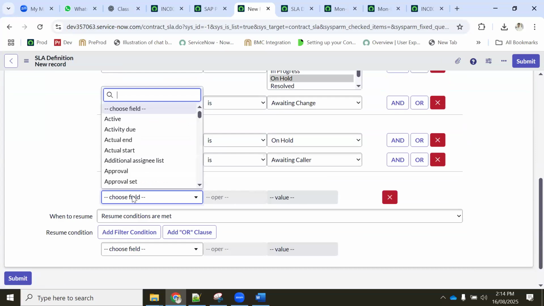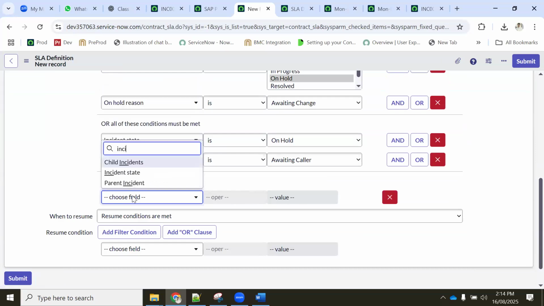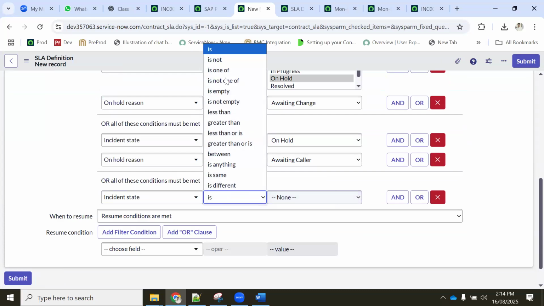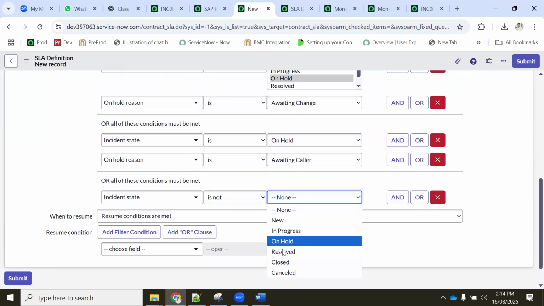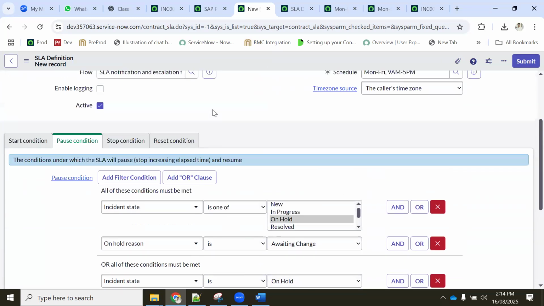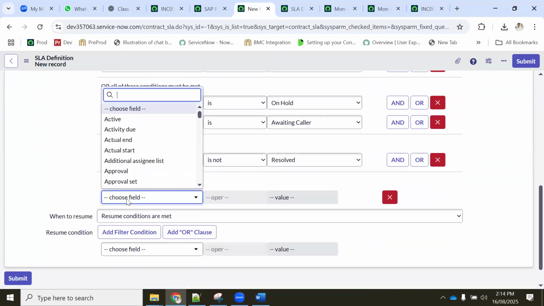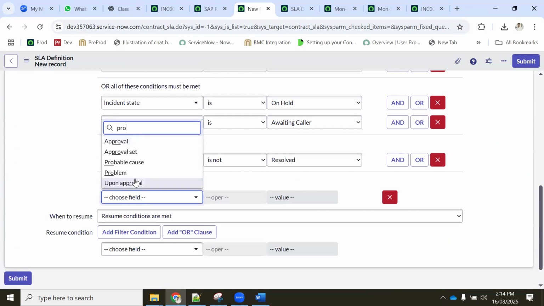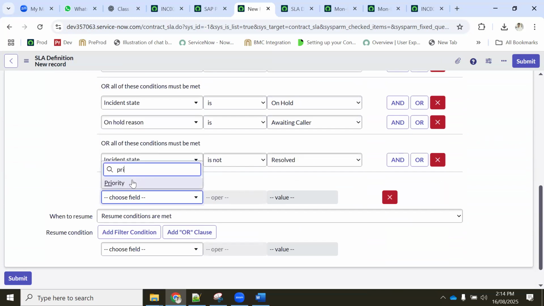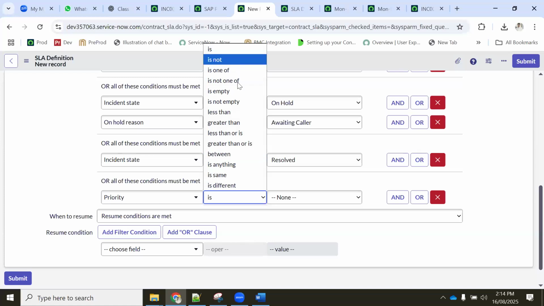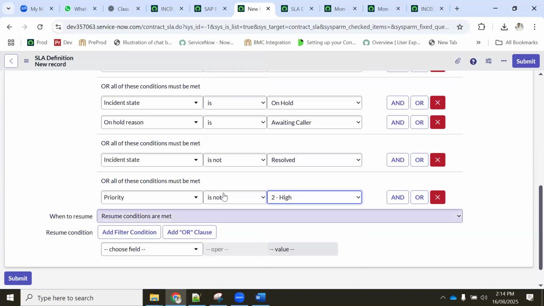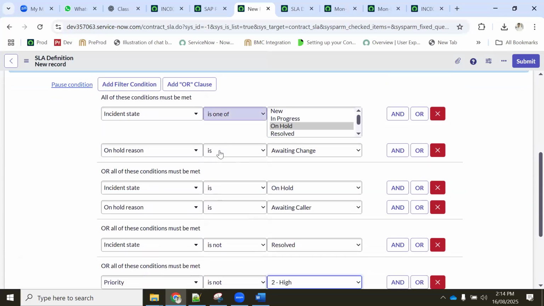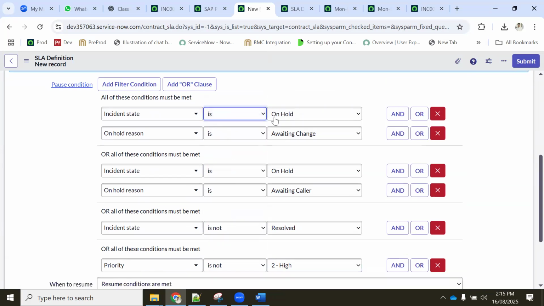So first one is incident state is not resolved. Now one more condition I have to add, or priority. I hope you guys are understanding why I'm configuring this. Is not. So always in the pause condition is not, this one only is one of. Okay, or is on hold. Let's take is on hold.